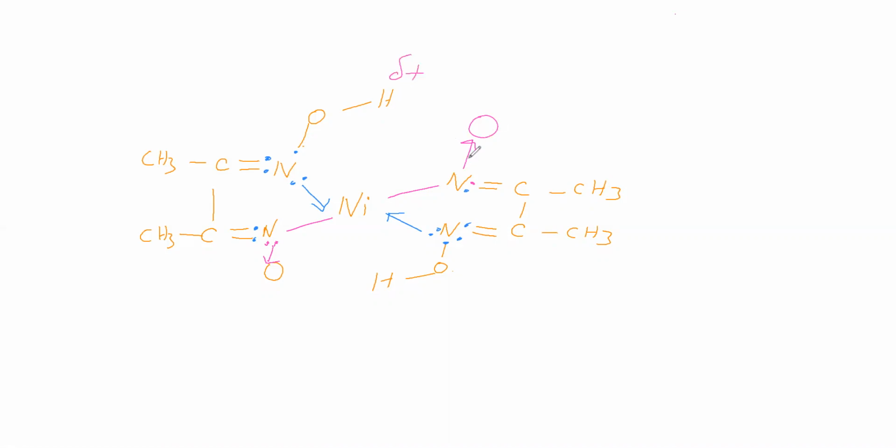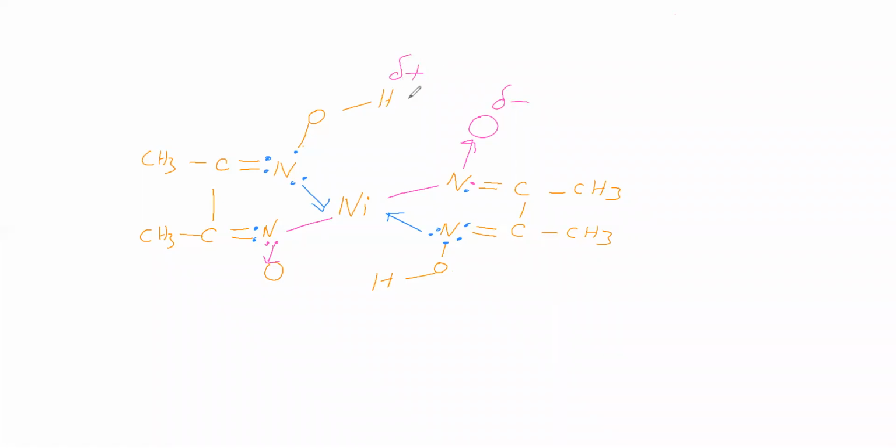We will take this NO bond. Nitrogen is less electronegative, oxygen is highly electronegative. Therefore, over oxygen partial negative charge will be there. This highly electronegative atom is having partial negative charge. This hydrogen attached to a highly electronegative atom is having partial positive charge.